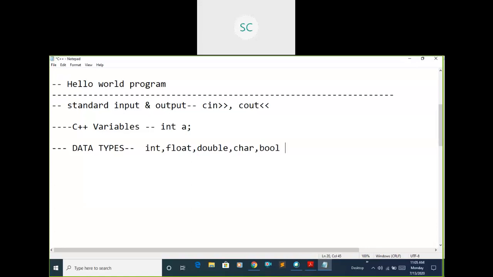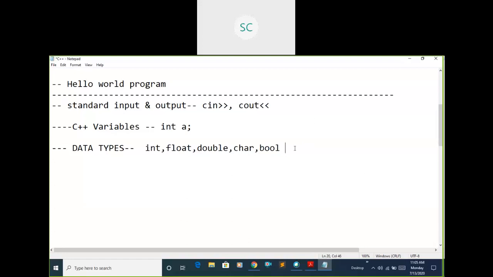Then we have derived data types. Derived data types means using these primitive data types you can derive some other data types, like arrays and pointers. Regarding arrays and pointers, we will discuss in depth in later sessions. Coming to user defined data types: suppose I want to store different types of data. In C++ we don't have such a single data type, so we go for user defined data types, that are structures, union, and class.